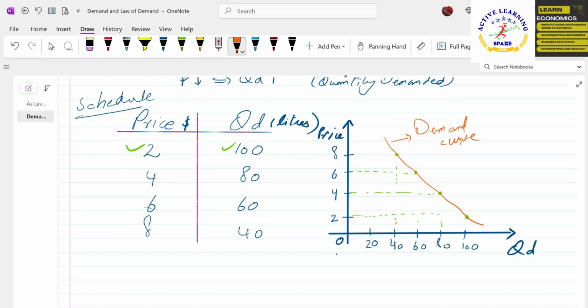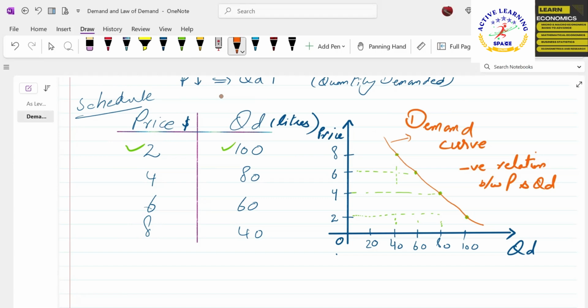Now this is the whole demand. This is the demand curve. Okay, this is the whole demand. And the demand curve is basically explaining multiple things. The thing is that there is a negative relationship between price and quantity demanded.